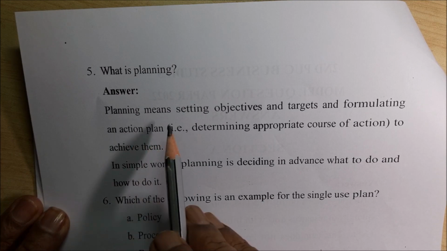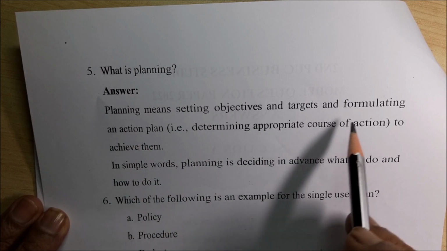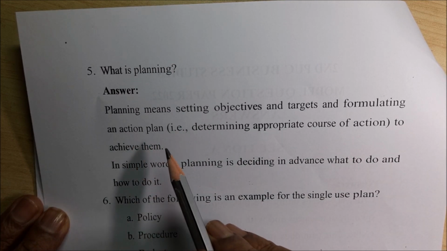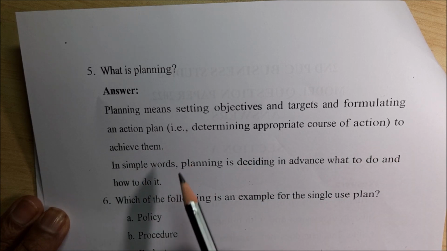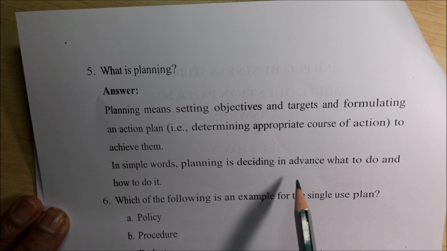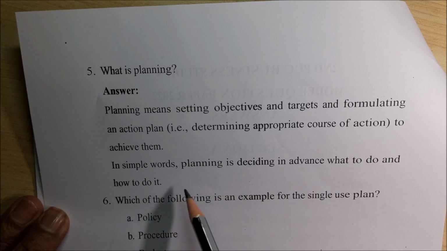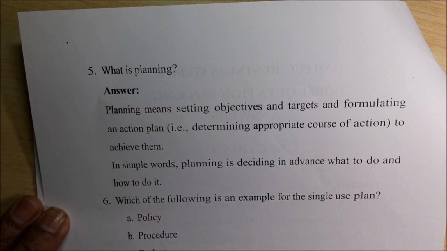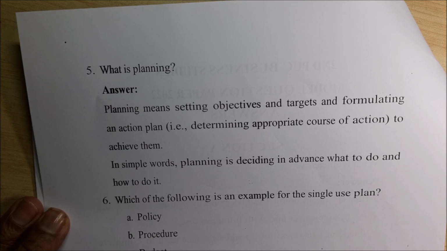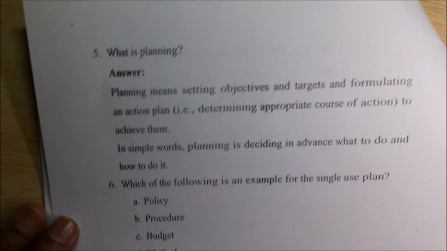So planning means setting objectives and targets and formulating an action plan, that is determining the appropriate course of action to achieve them. In simple words, planning is deciding in advance what to do, how to do it, where to do it, when to do it. All these things are called planning. When you go for a cricket match or a movie, you plan when to go, how to go. That is also planning. But here also in business, we do planning.